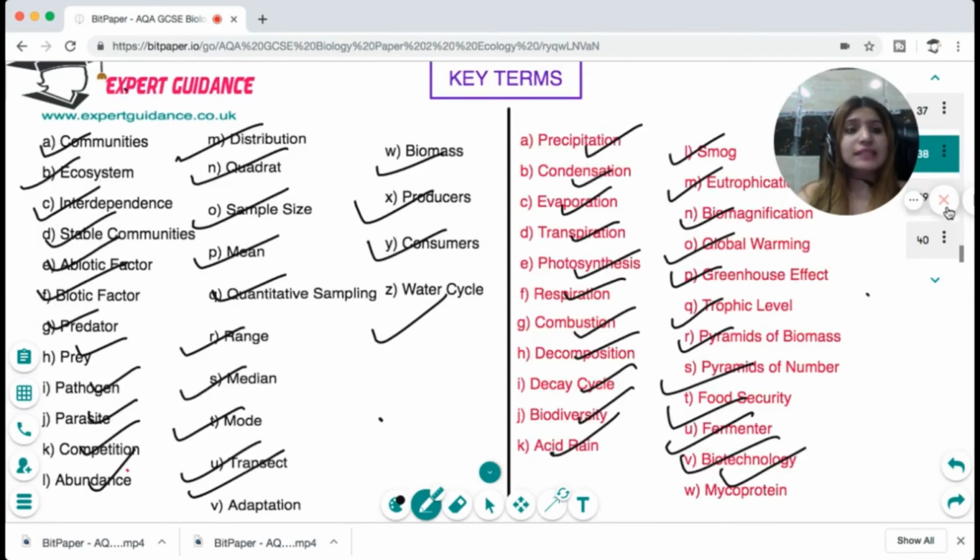So you can answer these terms, give a pause to the video, try these questions. If you are still not clear, look at the video again or refer to your textbook.